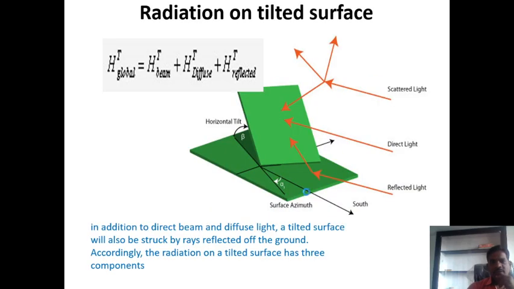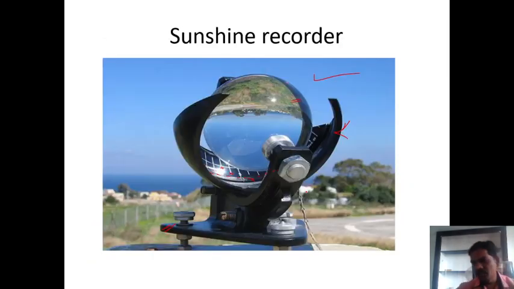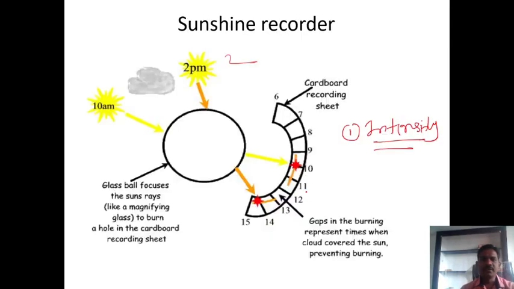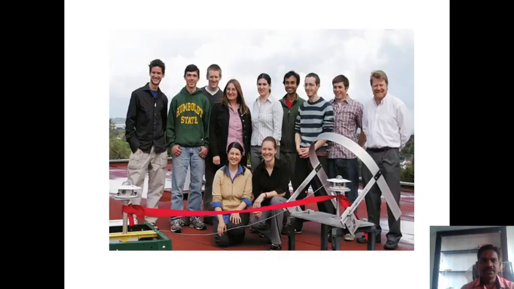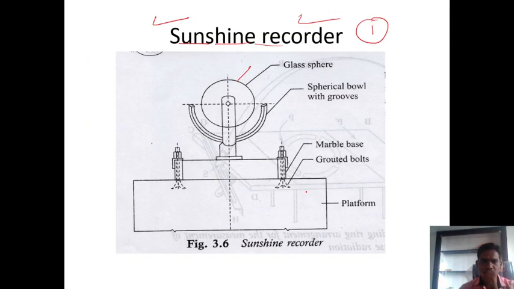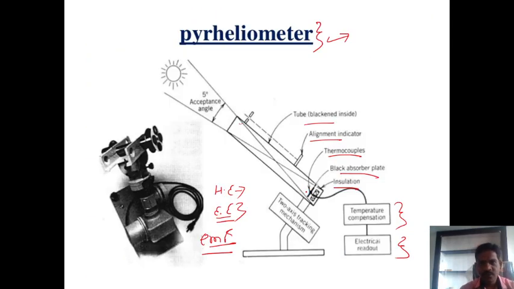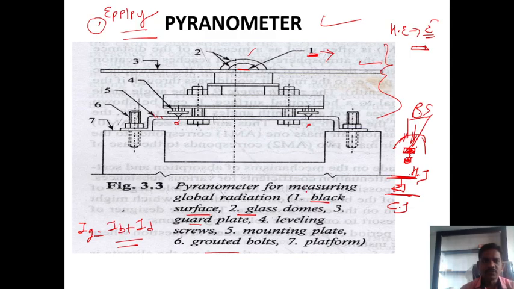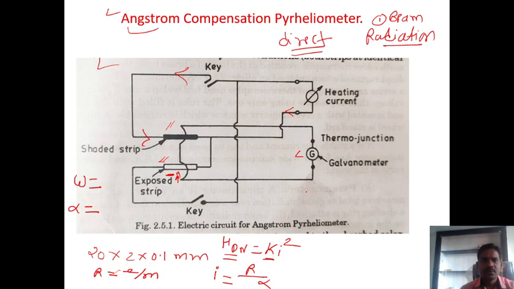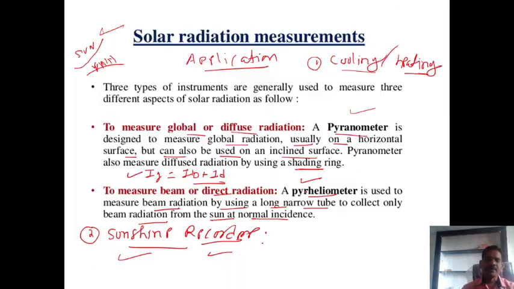recorders. Okay, so I stop here, guys. We discussed all the instruments: pyrheliometers, then pyranometers and sunshine recorders. In an exam, this pyranometer is always asked. This pyrheliometer is also asked. Okay, Angstrom compensation pyrheliometer is asked for 7 marks. So you should draw the diagram, explain the construction and working.